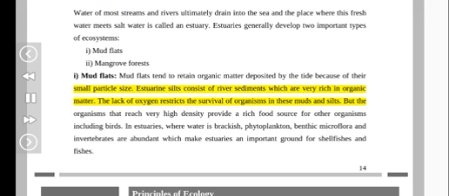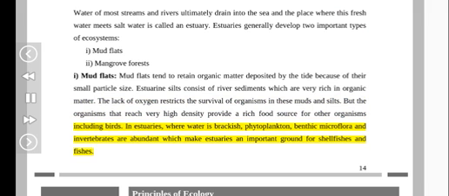Estuarine silts consist of river sediments which are very rich in organic matter. The lack of oxygen restricts the survival of organisms in these muds and silts. But the organisms that reach very high density provide a rich food source for other organisms including birds. In estuaries, where water is brackish, phytoplankton, benthic microflora and invertebrates are abundant, which make estuaries an important ground for shellfishes and fishes.